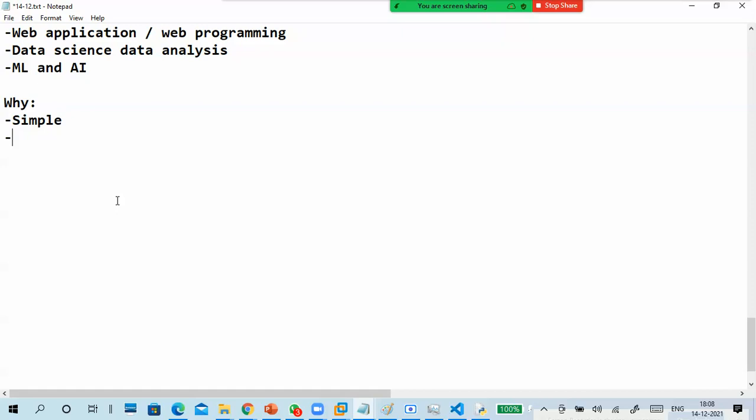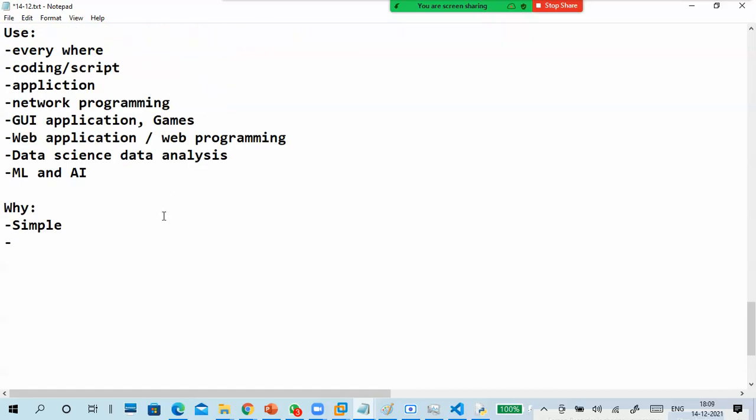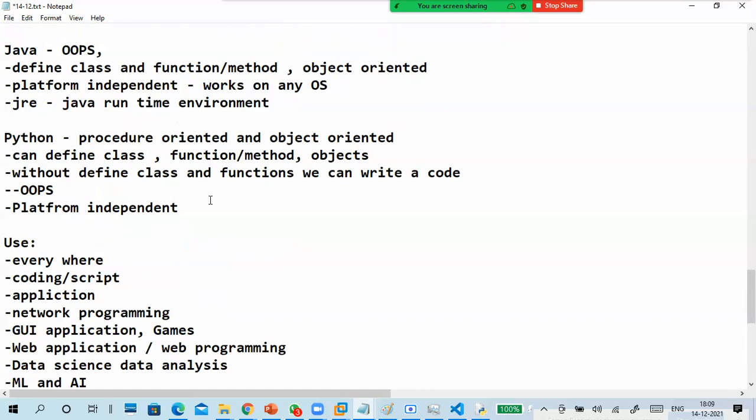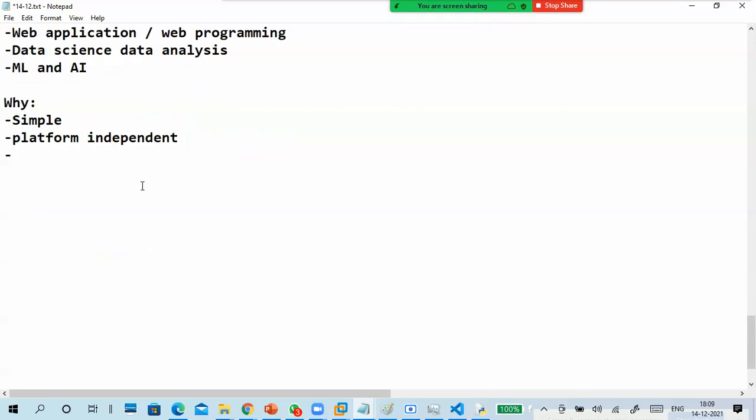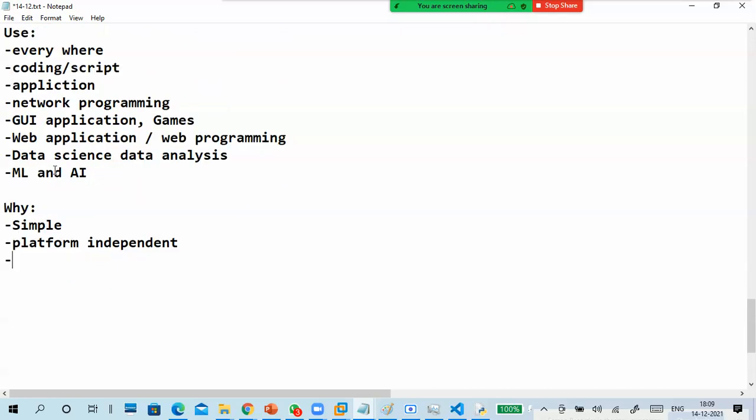So why this programming language? And of course, it is platform independent. Anywhere you can execute. It's platform independent. Of course, you can use it anywhere.